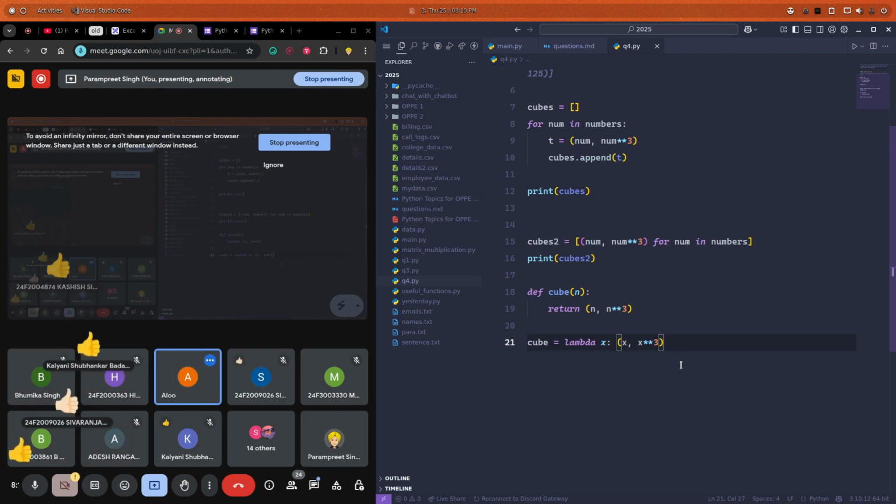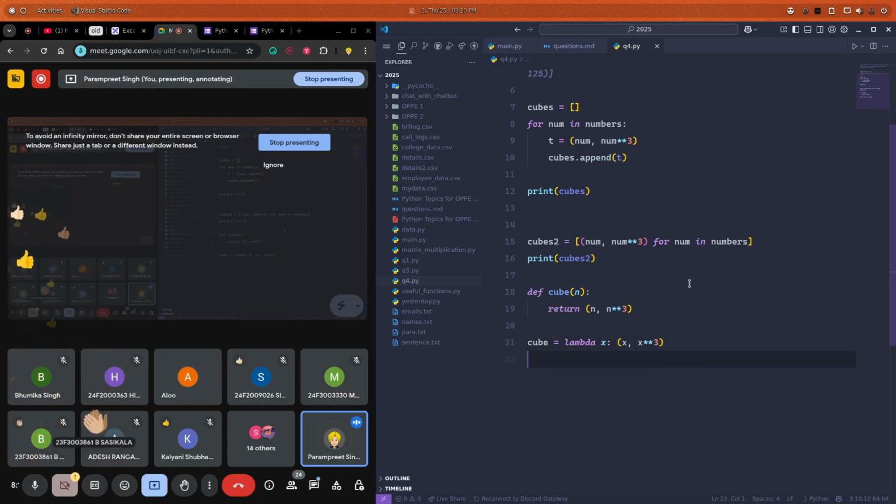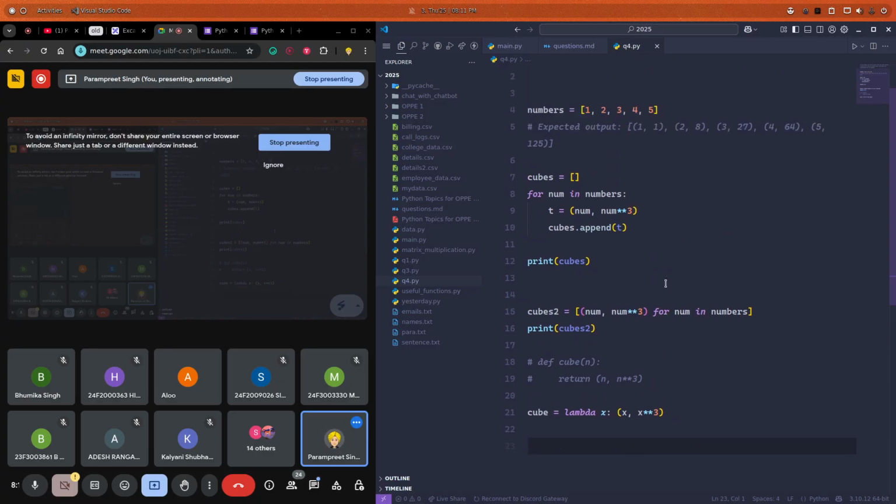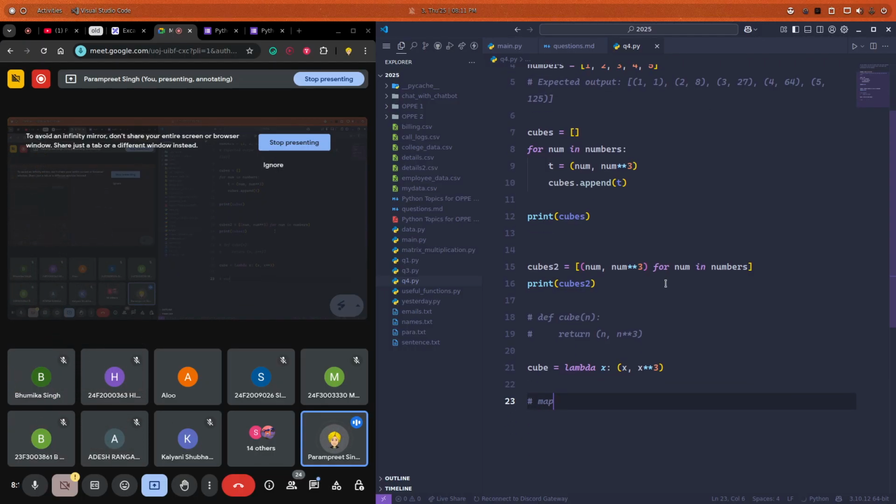Yes. Okay, now let's proceed further. I'll comment this one out just for your help. Now we need to create a list of that. So how many of you are aware of the function map? Only two. This was in OOP one. Okay, four, five people. So what does the map function do? Can anyone explain what's the use of map?